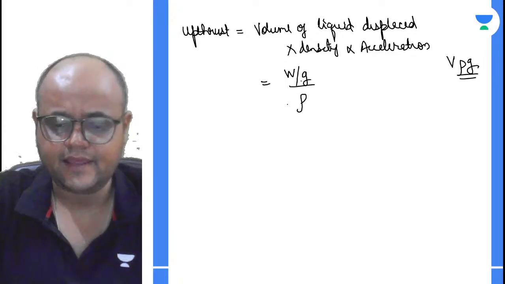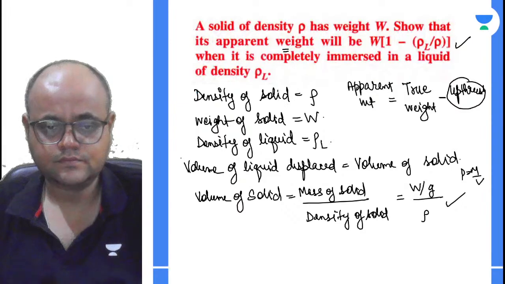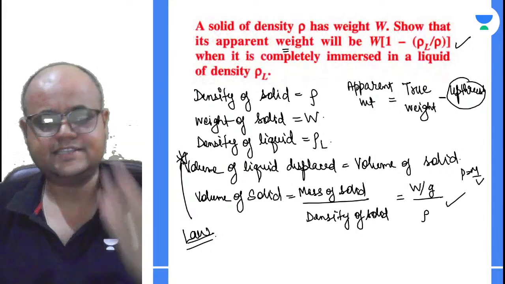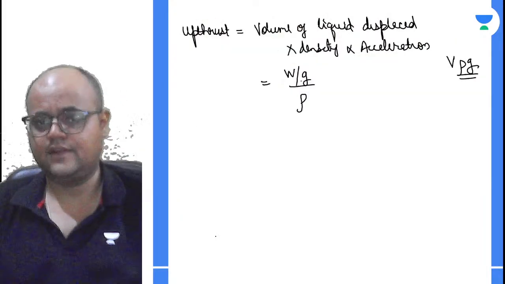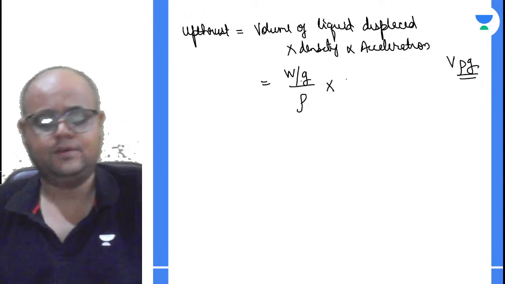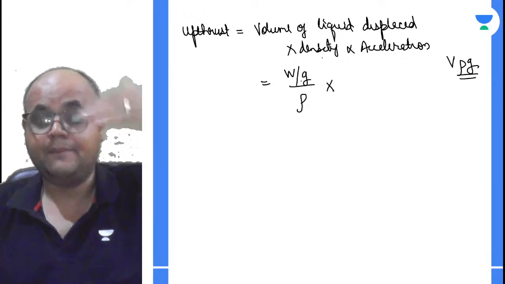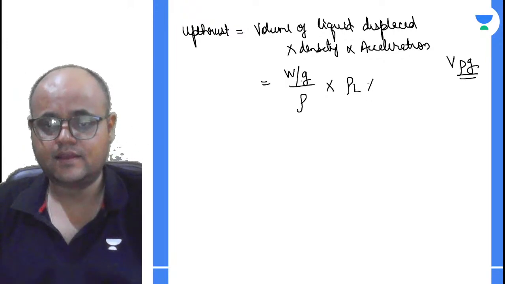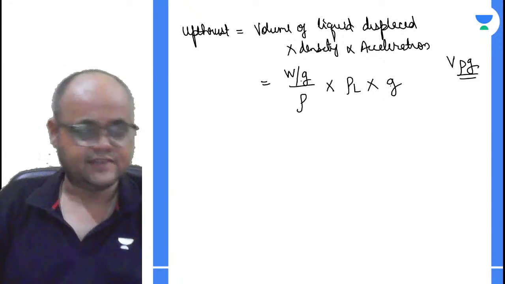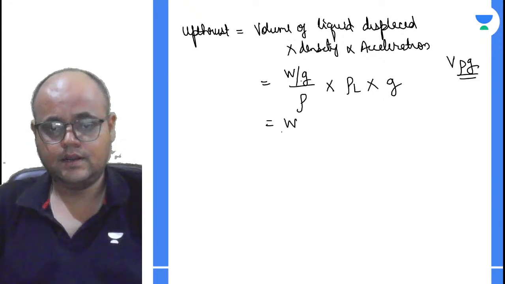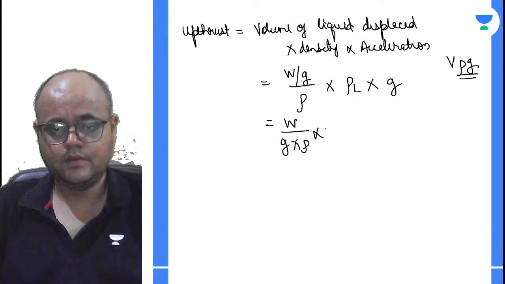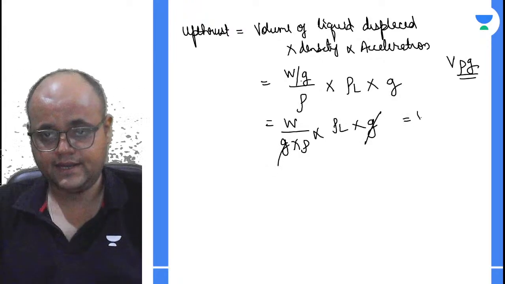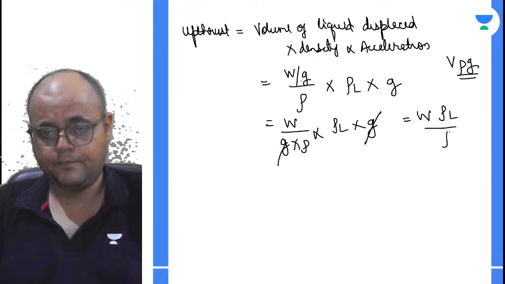भाई Archimedes principle है. This is true, right? This is the law, universally accepted law. It will not change, right? And what is the density of liquid? अभी आप thrust लगा रहे हैं तो I have to take the density of the liquid. The density of the liquid is rho L, and the acceleration due to gravity is G. अभी let's solve it. W upon G into rho L into G. This G gets cancelled and we'll be getting W rho L upon rho.